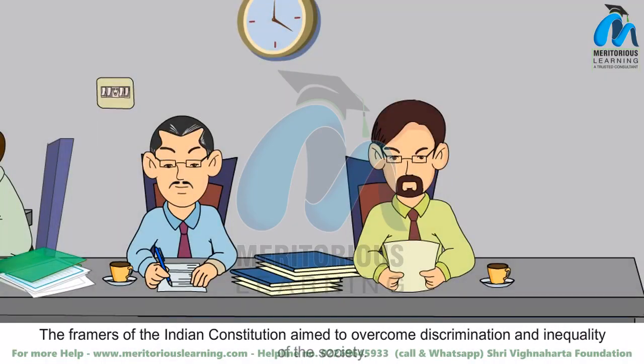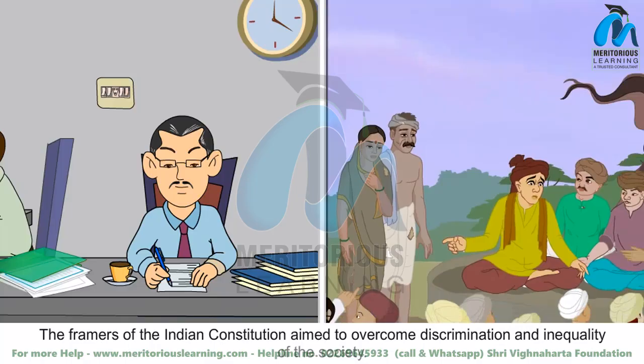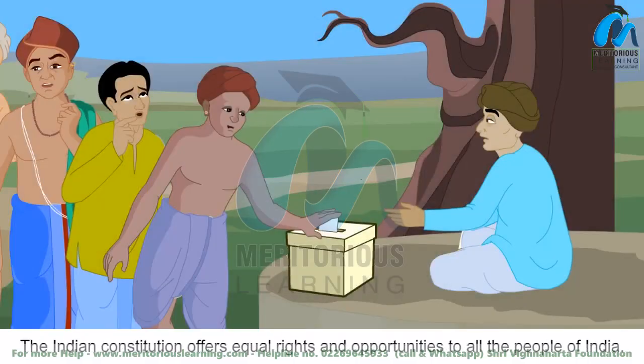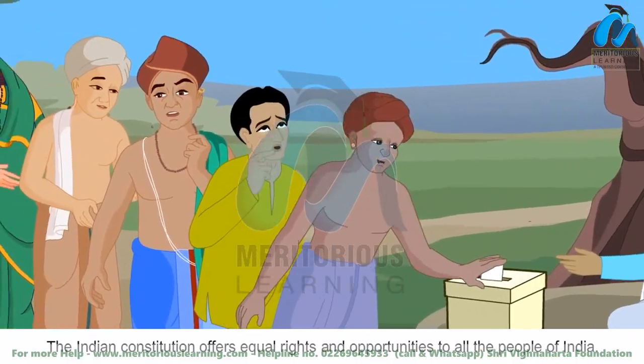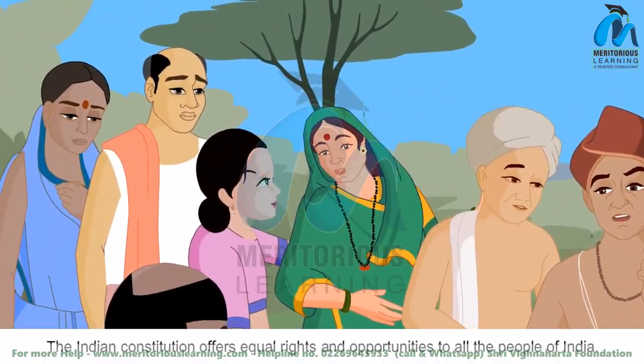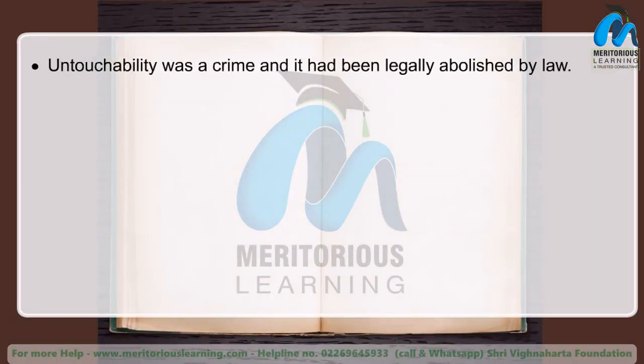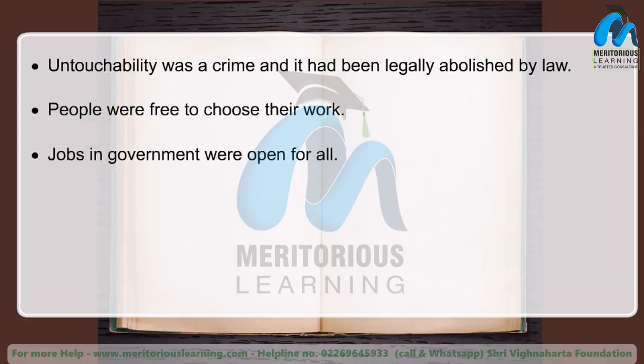The framers of the Indian Constitution aimed to overcome discrimination and inequality in society. The Indian Constitution offers equal rights and opportunities to all the people of India. According to the Indian Constitution, untouchability was a crime and it was legally abolished by law. People were free to choose their work. Jobs in government were open for all.